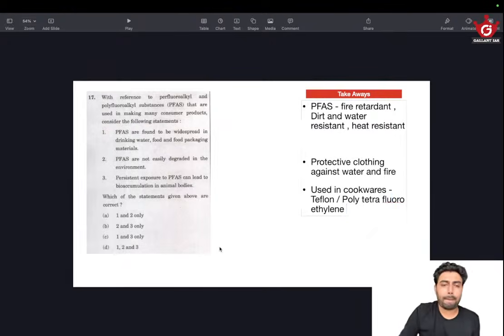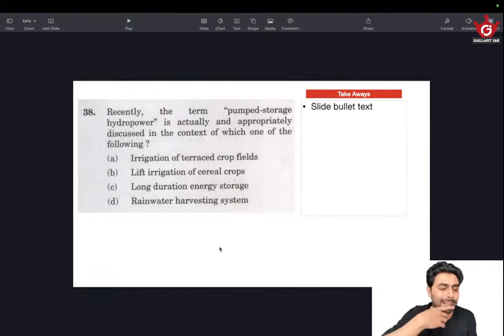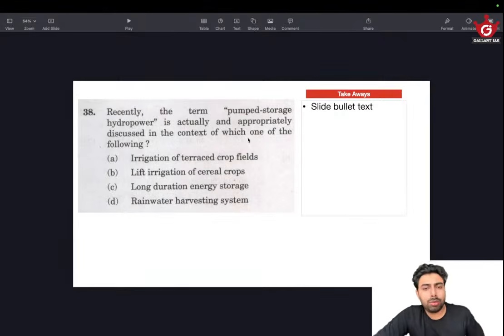Okay. Then next question. Recently, the term pumped storage hydropower is actually and appropriately discussed in the context of which of the following? Okay. Again, deconstruction of the words. Let's go with the elimination. Obviously, I don't know the answer. So let's go to elimination. Pumped, storage, hydropower. So there is an element of pumping and then storing and then hydropower. So it could be used in irrigation of terraced crop field. Okay, maybe terraced crop field.